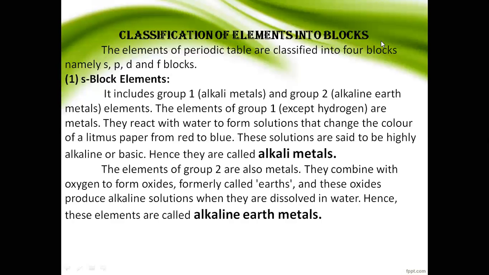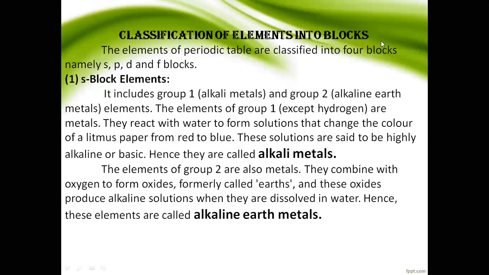Same for the alkaline earth metals. The group 2 elements are also called alkaline earth metals. So the group 2 metals, that is beryllium to radium, combine with oxygen.